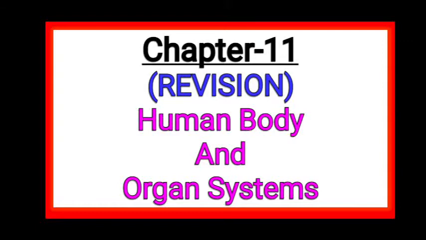So open your textbook to page number 75 and we'll begin with our revision, human body and organ system. In this chapter, in the beginning, we had studied about the different life processes that take place inside our body, like digestion, respiration, circulation, nervous coordination, etc. After that, we had studied about the different types of respiration that take place in the body.